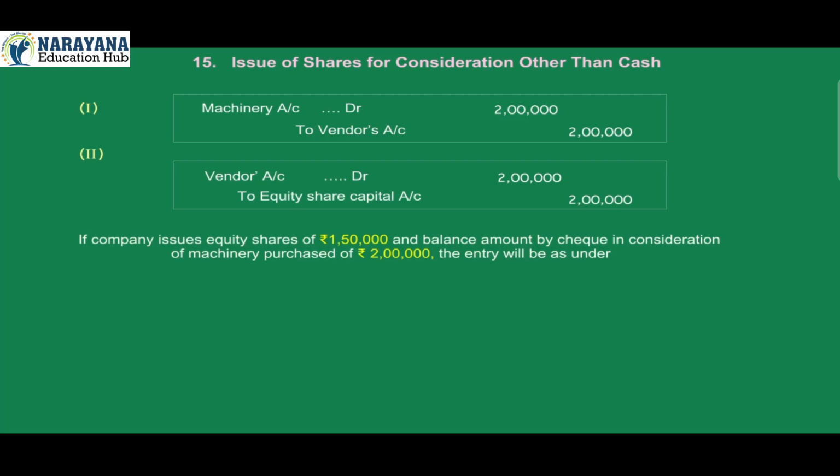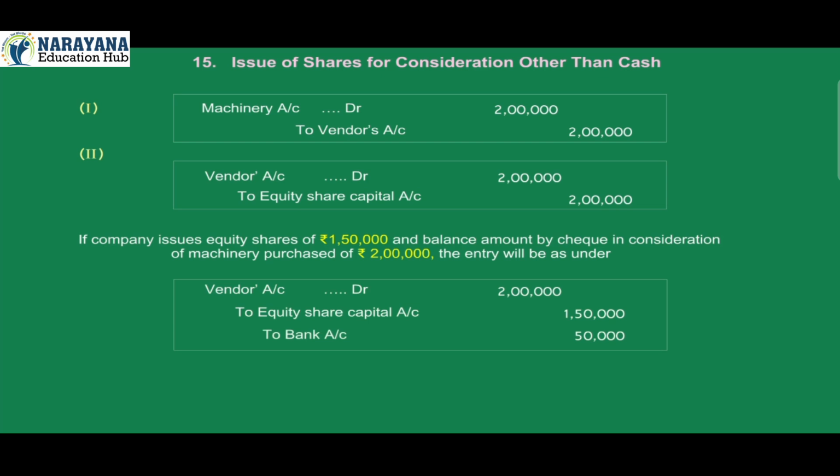If company issues equity shares of Rs 1,50,000 and balance amount by cheque in consideration of machinery purchased of Rs 2 lakh, the entry will be as under. Vendors account debit 2 lakh, to equity share capital account credit 1,50,000, to bank account credit 50,000.